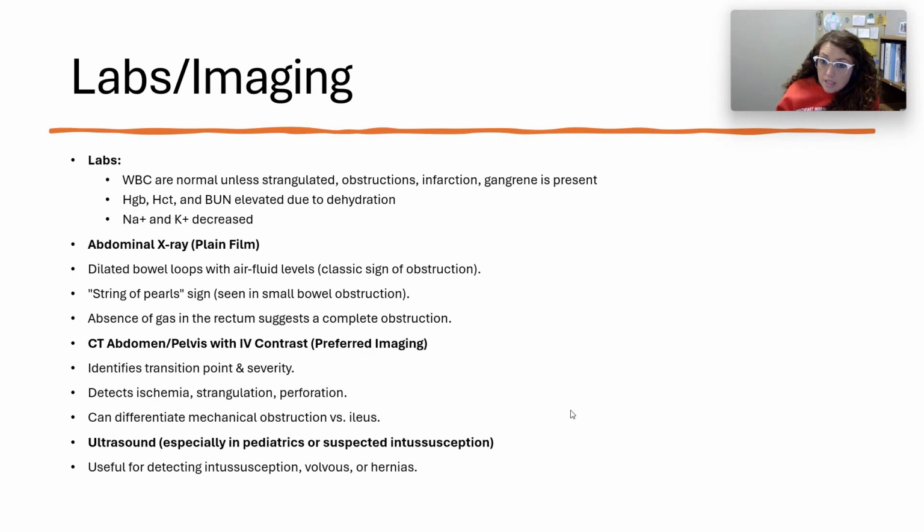If we are doing a CT of the abdomen with IV contrast, we obviously have to be thinking about what we take into consideration with IV contrast. Their allergies to either iodine, shellfish. Have they had any type of contrast before? Holding metformin or something along those lines, medications that do not play well with contrast. So those are things we need to keep in mind with contrast with these individuals. And then ultrasound, you see this more so in pediatrics or with suspected intussusception, which you talk about in pediatrics. I won't necessarily go into that, but they do sometimes use ultrasound for intussusception, volvulus, or hernias.